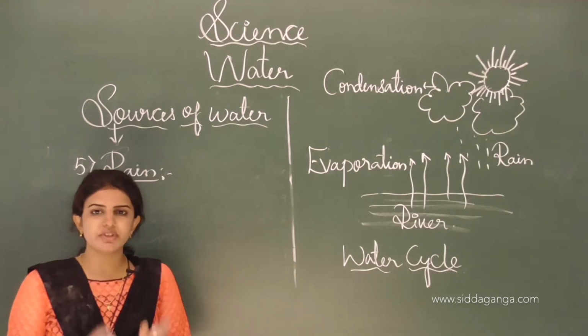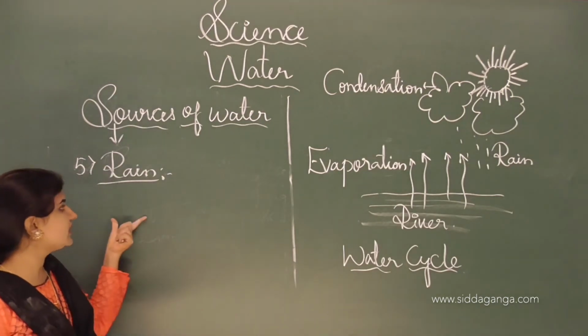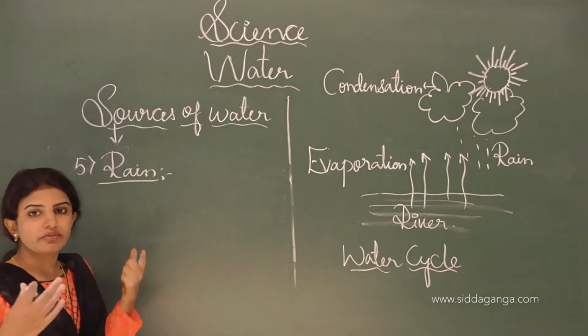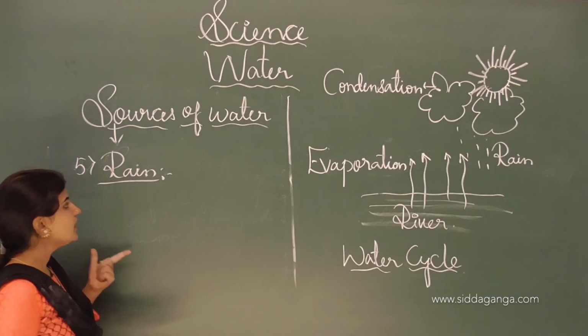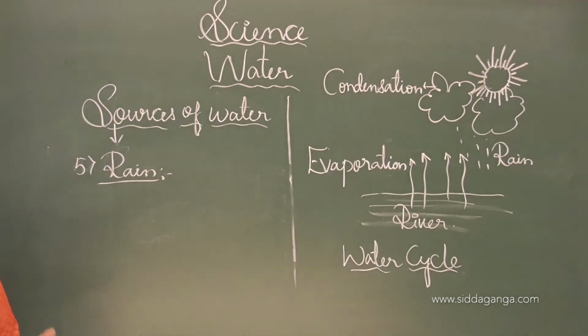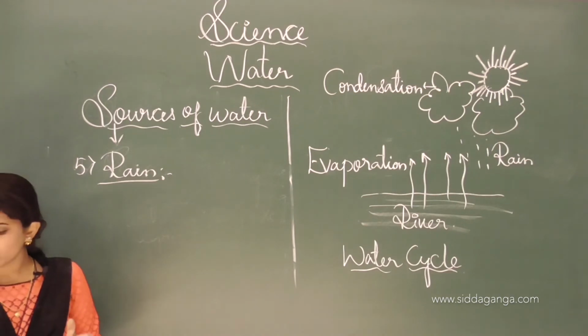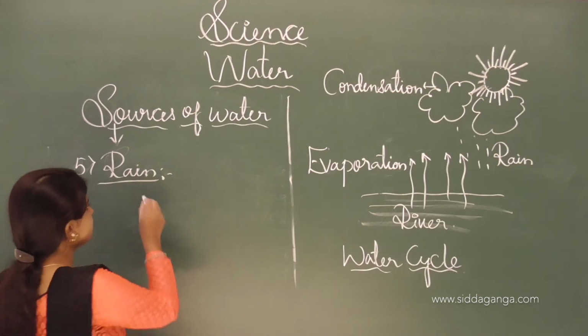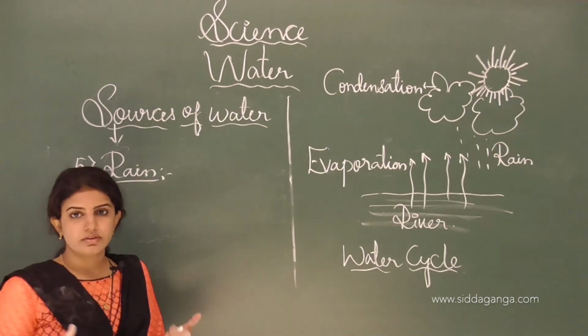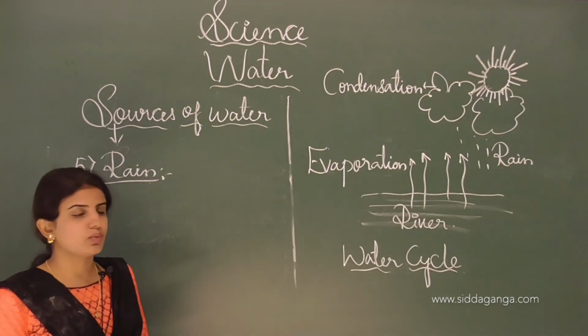Apart from these sources, rain is mainly the source of water. Without rain, these places will be empty. So that's why rain is very important and very essential for all living organisms. And all the sources of water are fed mainly by the rain. That's why it is very important for the source of water.